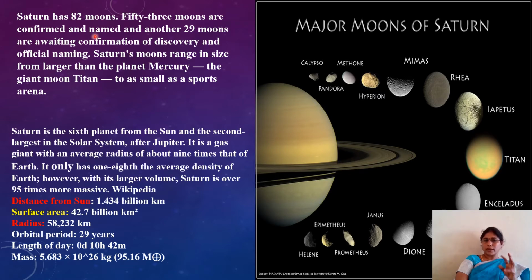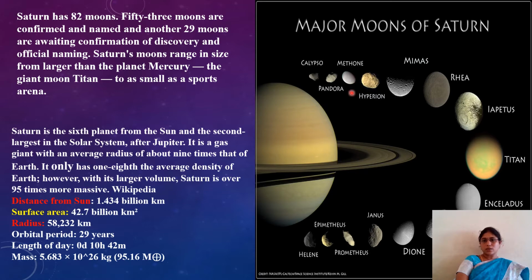So out of 82, 29 are awaiting, and 53 moons have confirmed names, like how for our satellite we have given the name Moon. These are all natural satellites.